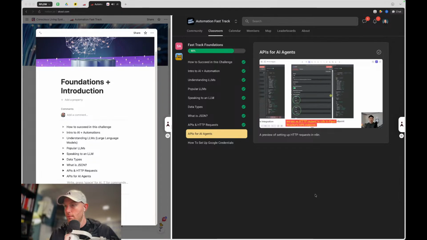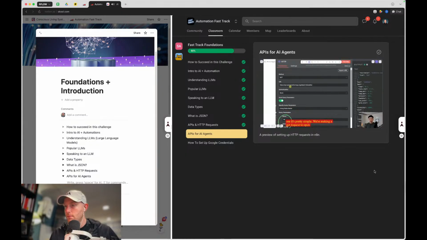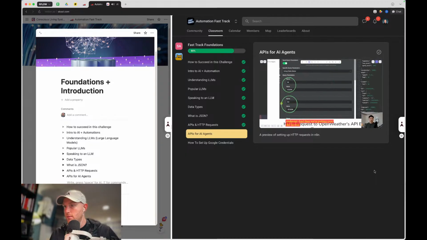This just looks a little more scary and intimidating because we have to set this up ourselves. But if we zoom in, we can see it's pretty simple. We're making a GET request to Open Weather Map's URL endpoint, and then we're sending over the lat and the long, which is basically exactly the same as the one on the left.